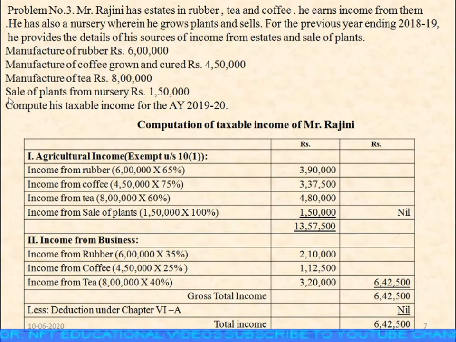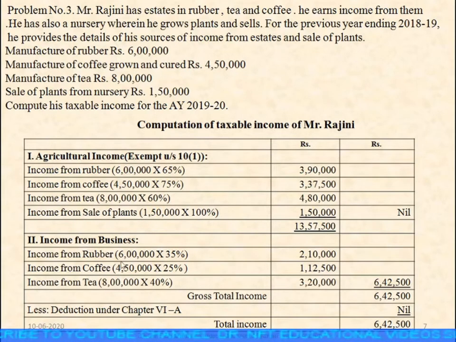Then there is one more thing called income from sale of nursery. This nursery totally, 100%, is considered to be the agricultural income. So 1 lakh 50,000. Total agricultural income, if you add up all these, you get 13 lakh 57,500. For this 13 lakh 57,500, the tax is nil.